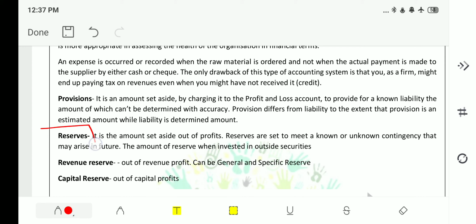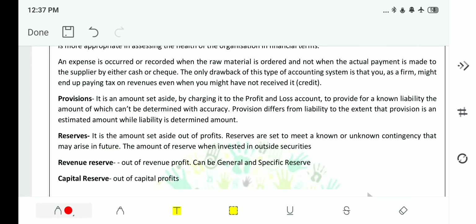Next term is reserves. What is reserves? It is an amount set aside out of profits. That means out of profit you are setting aside this amount. Reserves are set to meet a known or unknown contingency that may arise in future. What is contingency? It is emergency.